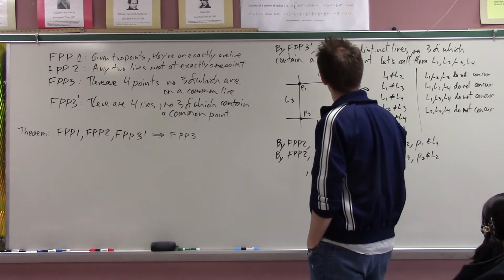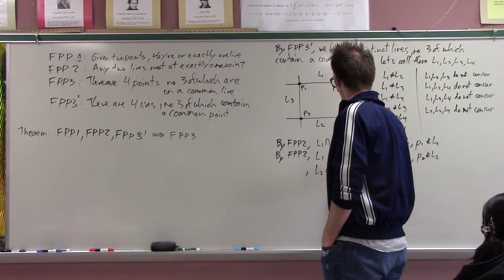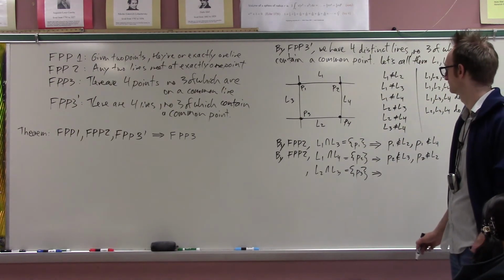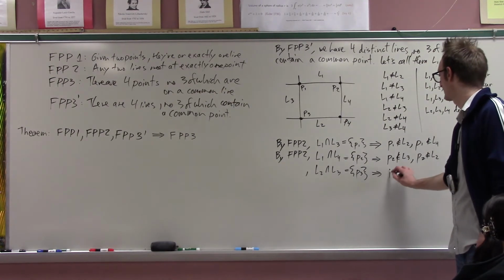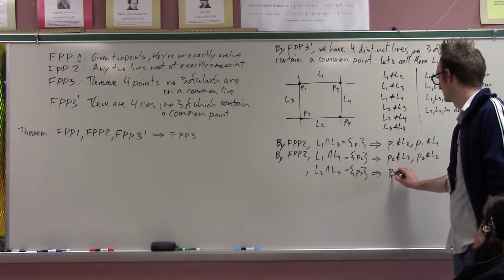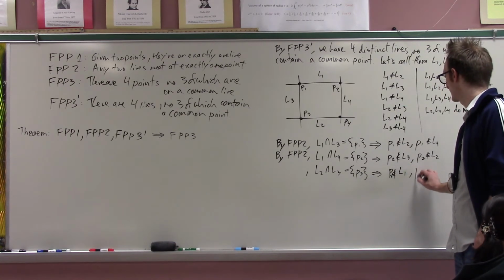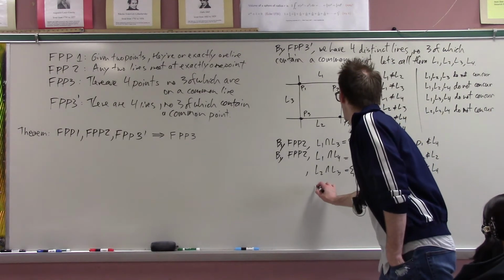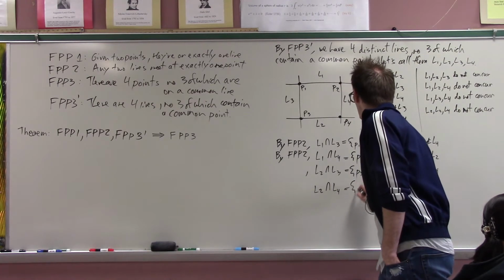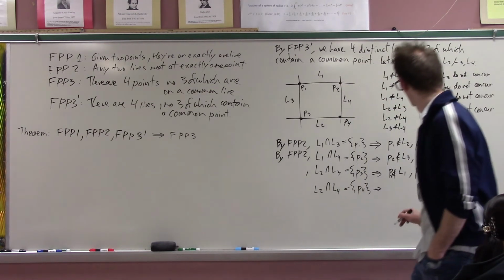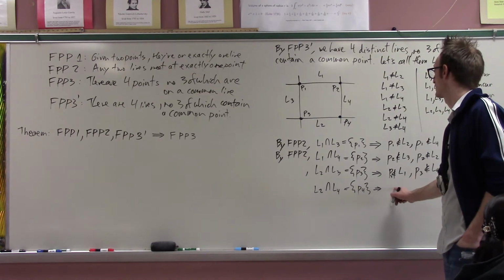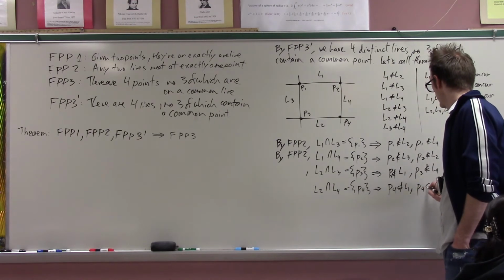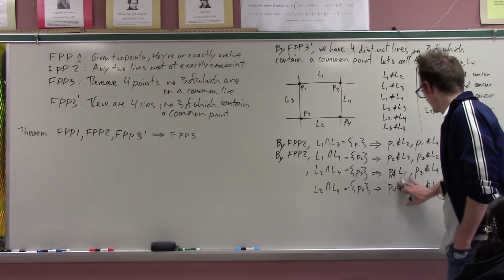I also know that L2 intersect L3 is this point P3, and that therefore P3 is not on L1 and P3 is not on L4, and finally, okay.